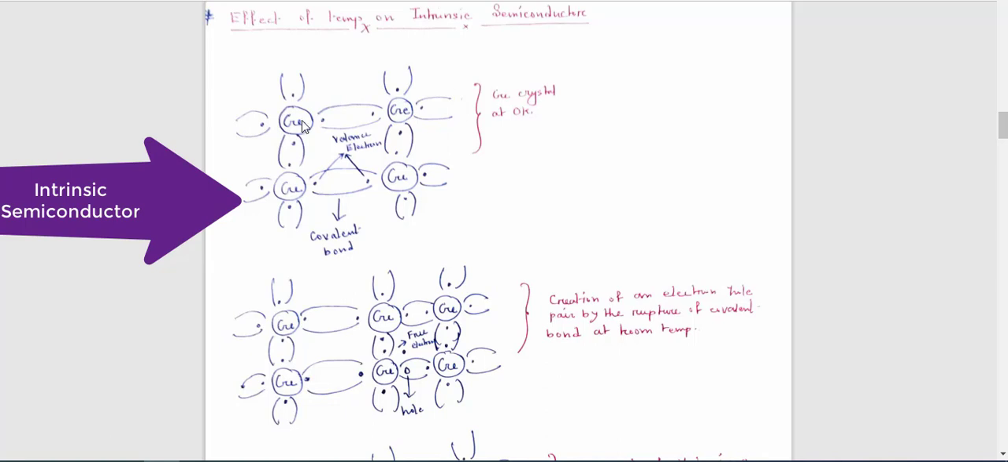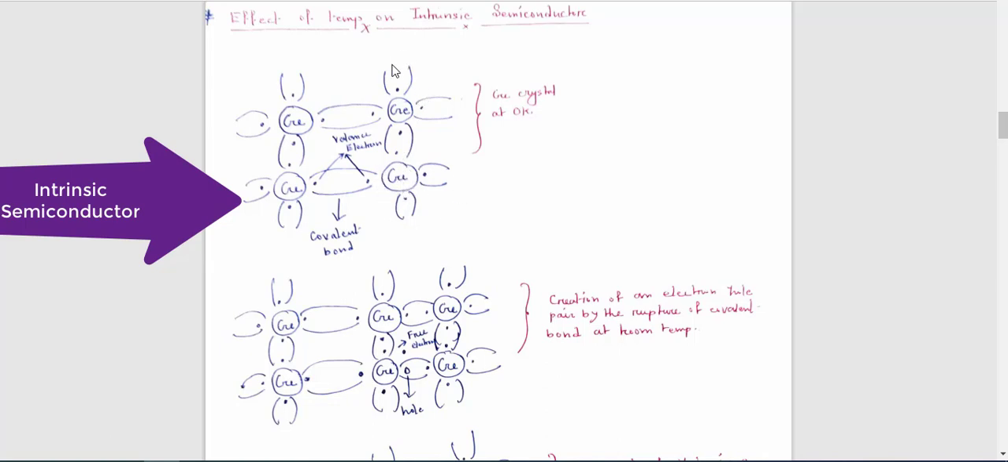See, this is one germanium atom, this is another germanium atom. Now it has 4 valence electrons, and this one also has 1 2 3 4 valence electrons. Okay, now come to this. Again this is a germanium atom, it has 4.